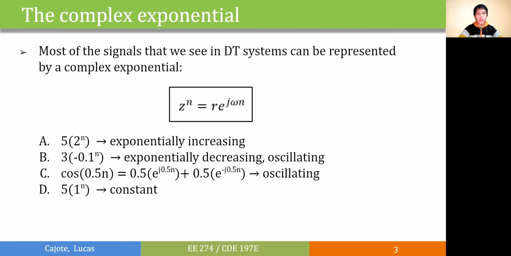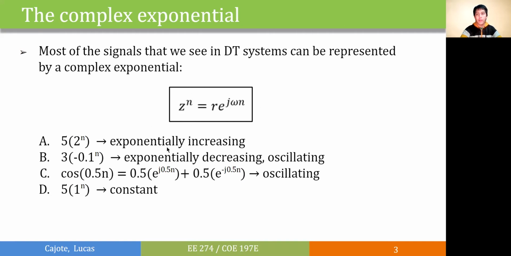In our previous lectures, we've seen that most of the signals can be represented by a complex exponential of the form z to the n or r e to the j omega n, as we've solved in the natural responses and forced responses of our systems. Shown here are examples showing that this particular form for our complex exponential can cover most of our signals.